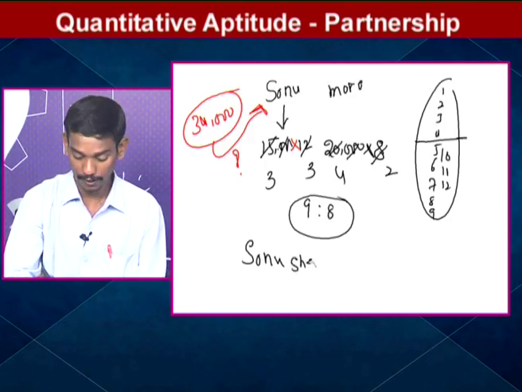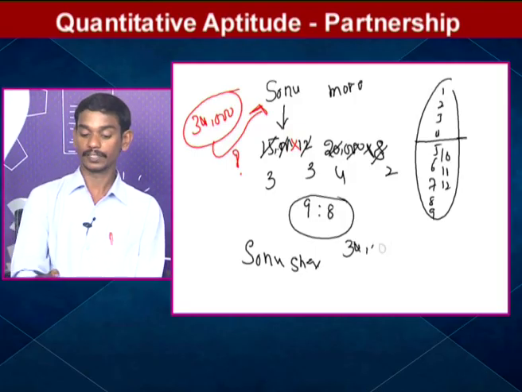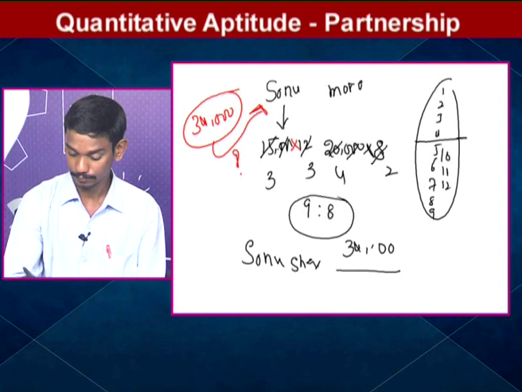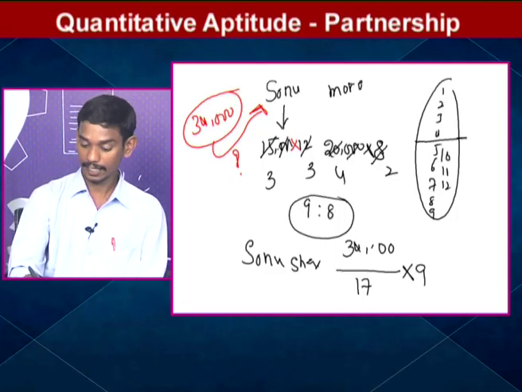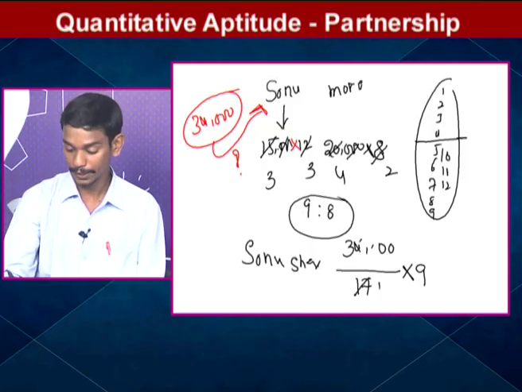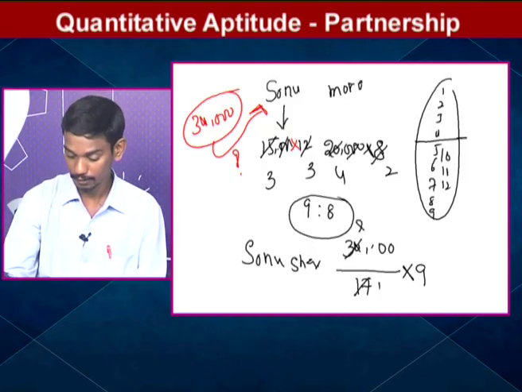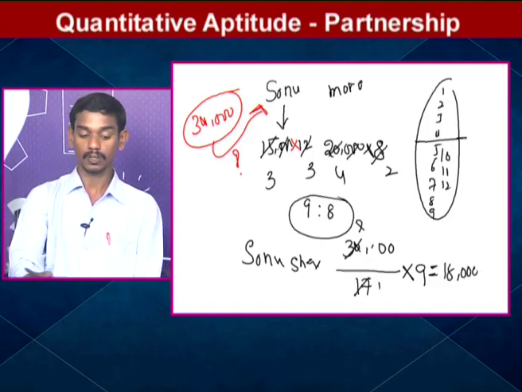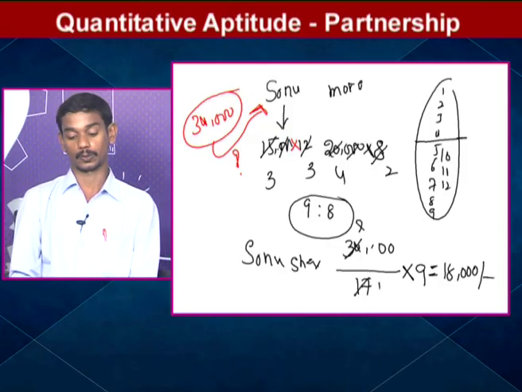What is the total profit? 34,000. What is the sum of the ratios? 9 plus 8, 17. How many parts belong to Sonu? 9 parts. 17 times 2 is 34, so 2,000 into 9 is 18,000. This is the share of Sonu in the total profit of 34,000 rupees.